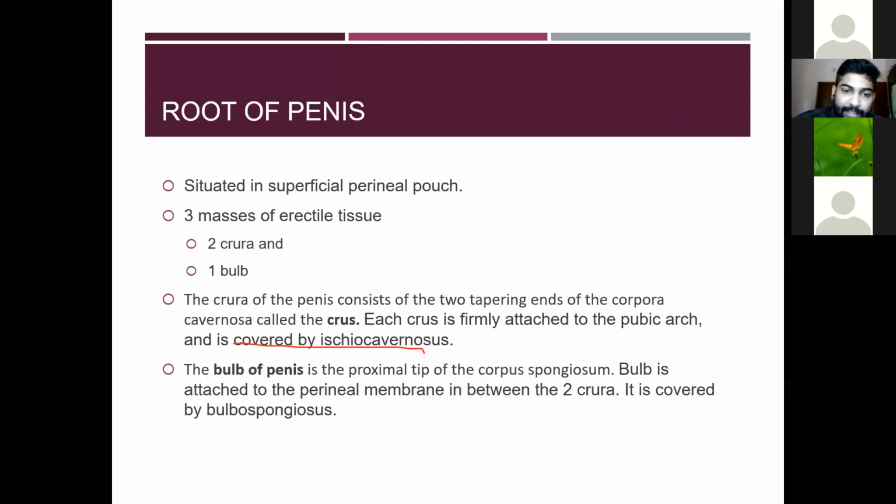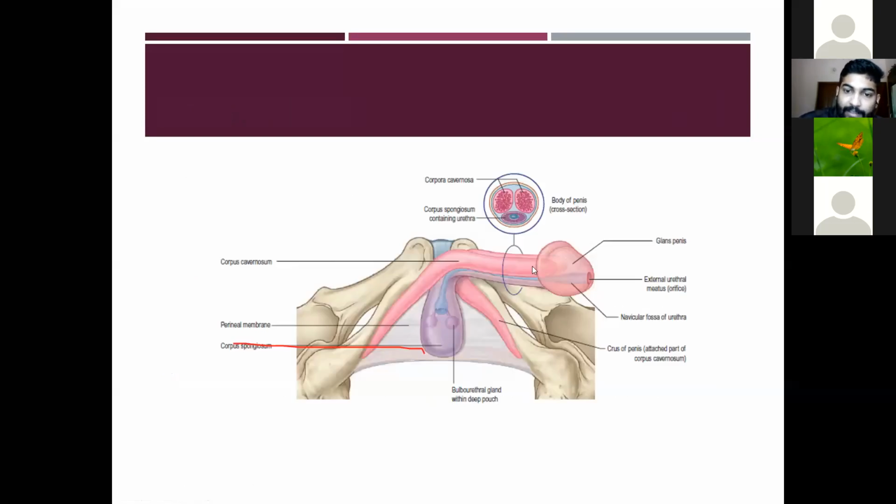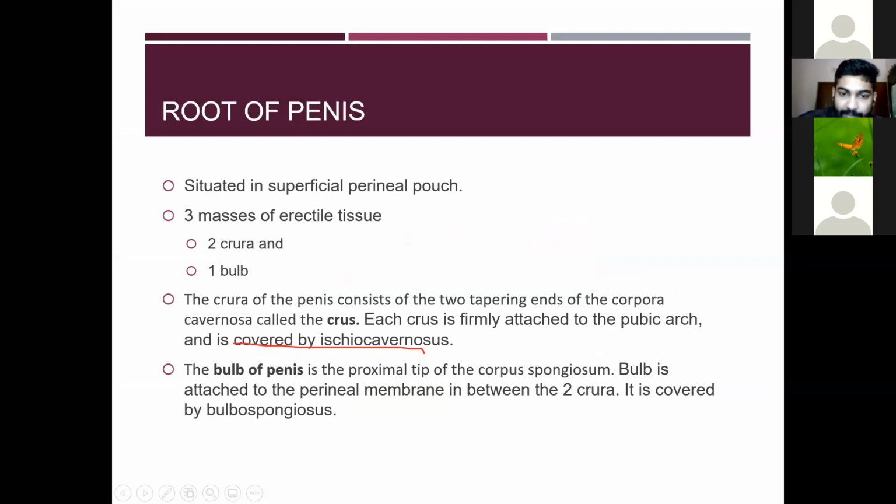The crura of the penis consist of the two tapering ends of the corpora cavernosa. You can see it is the tapering end of the corpus cavernosum, going like this, and it is called the crus. Each crus is firmly attached to the pubic arch, and it is covered by the ischiocavernosus.